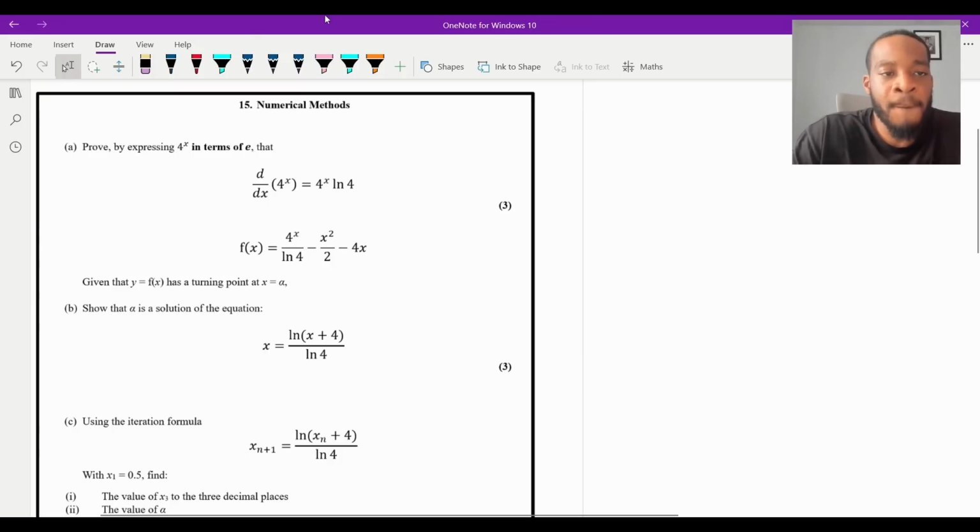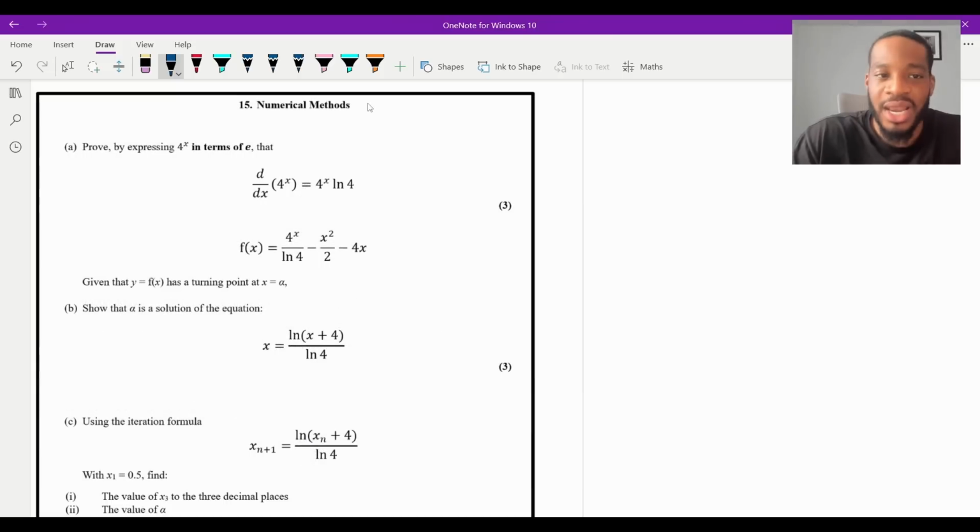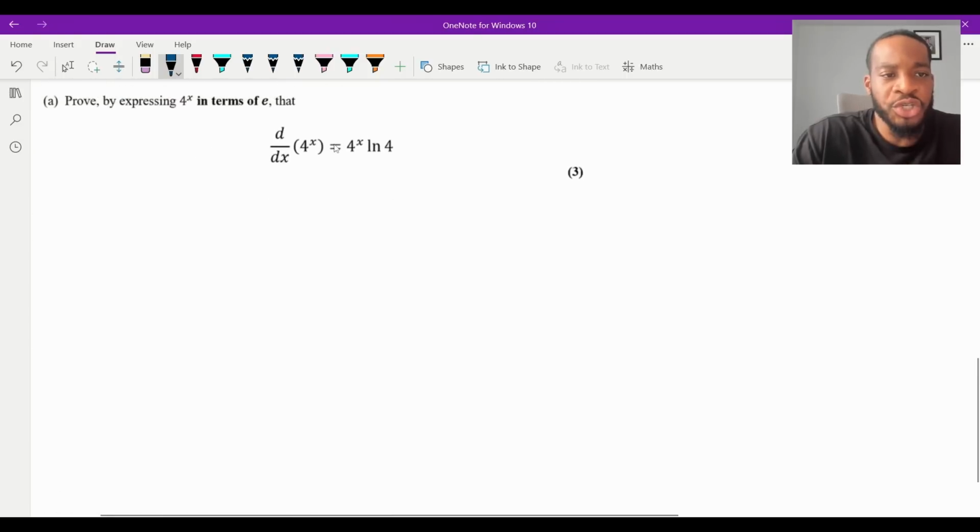Okay, so with this one, I've explicitly put in bold "in terms of e" because there is another way to do it, and it does come up in the exam, whereby whenever they ask you to differentiate an expression of a to the x or x to the x, they tell you to take logarithms first, natural logs, which you can do, and then do it that way. But it's my paper, so I can do what I like. But yeah, I wanted to put it in terms of e so you can see another way of doing it, right? So how would you do it that way?